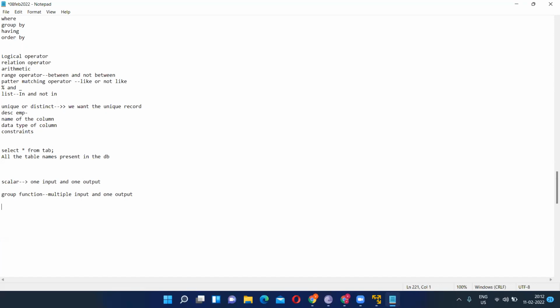Group function means a group of values we take and we give only one output. Group functions are like sum, and a function will always have brackets. Do you remember that? In any language, be it C, C++, Java, .NET, or SQL, a function will always have brackets. So a group function takes multiple inputs and gives one output. Are you able to understand what I'm telling?